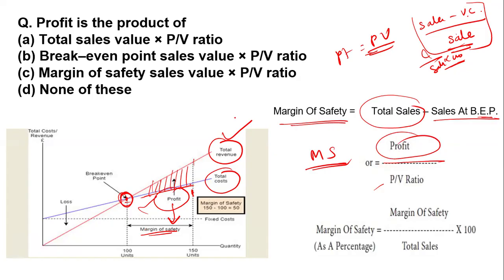Now, this is the margin of safety formula, but the question is about the profit, ma'am. So here, I want the profit. So what can I do? Margin of safety multiplied by PV ratio is equal to profit, isn't it? So the formula is margin of safety sales value multiplied by PV ratio. So option C is right. The total sale multiplied by PV ratio is absolutely wrong, and the break even point sale multiplied by PV ratio is also wrong. So option C is right over here.